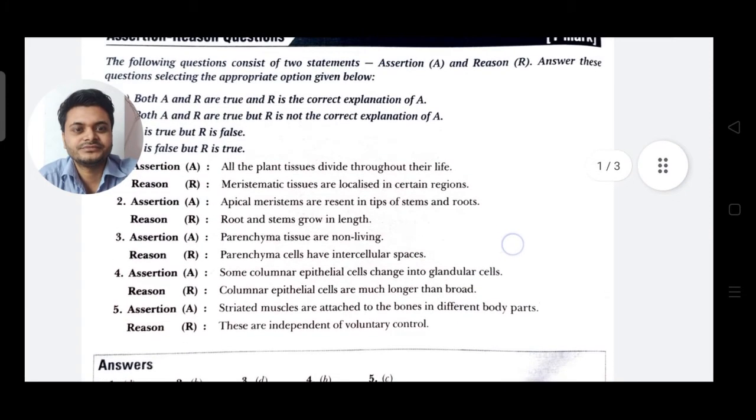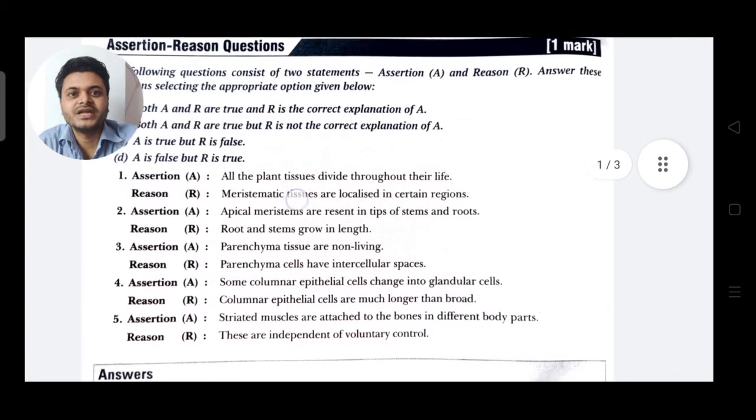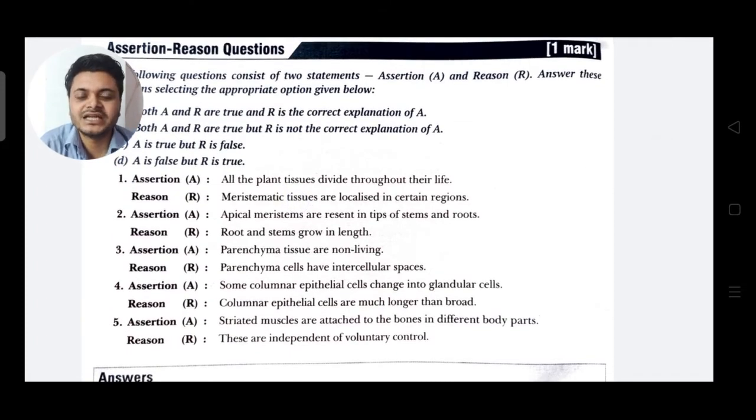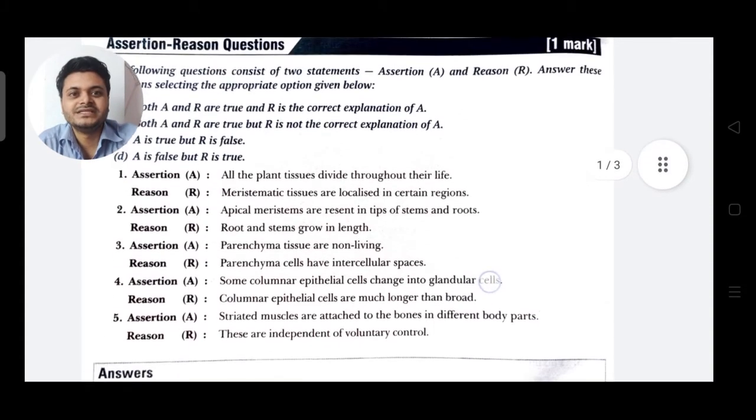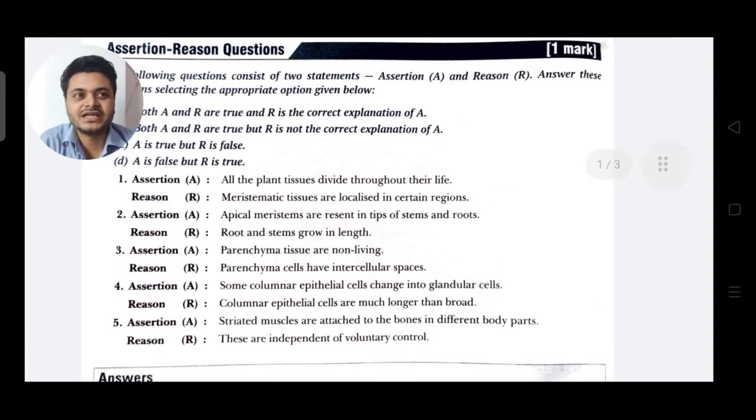So this option will be D, that is A is false and R is true, because we know that all plant tissue do not divide throughout their life. Meristematic tissue divide, but the permanent tissue don't divide. So here A is false and R is true, so the correct option is 1D.